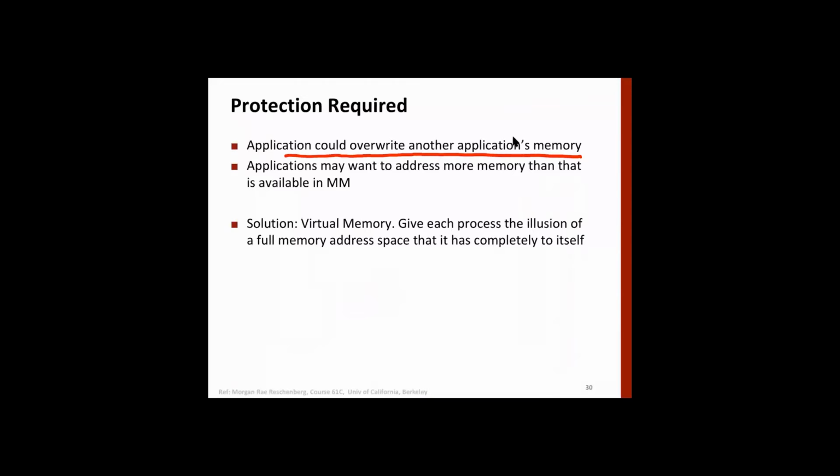Okay, the solution is to create virtual memory. Give each process the illusion of a full memory address space that it has completely for itself. So now we know the address space, right? We'll come to that later. The address space for each process for a 32-bit machine will be 2 raised to power 32 in size. It means that each process thinks that it can use the complete address space. Now 2 raised to power 32 is the size of the address space which a program can use, but memory can be smaller than that.